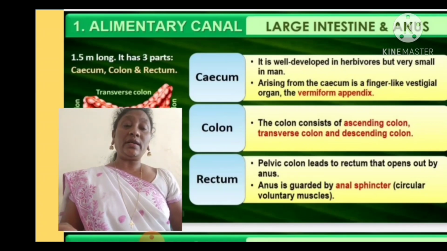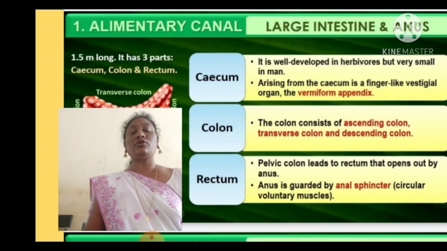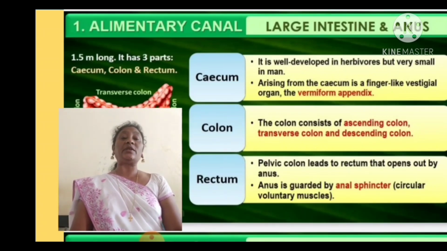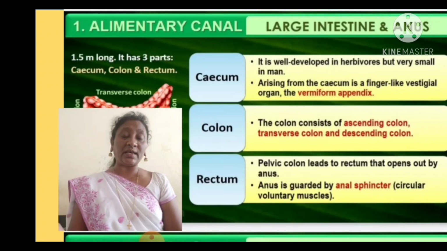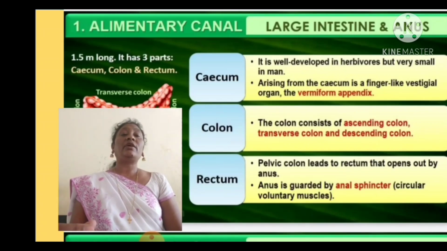We don't eat grass, though we eat plant material, which also consists of cellulose. This cellulose acts as a fibrous material, and the fiber facilitates smooth, easy digestion of the food. The cellulose again comes out in the form of fecal matter. So the vermiform appendix is a vestigial organ in our digestive system.